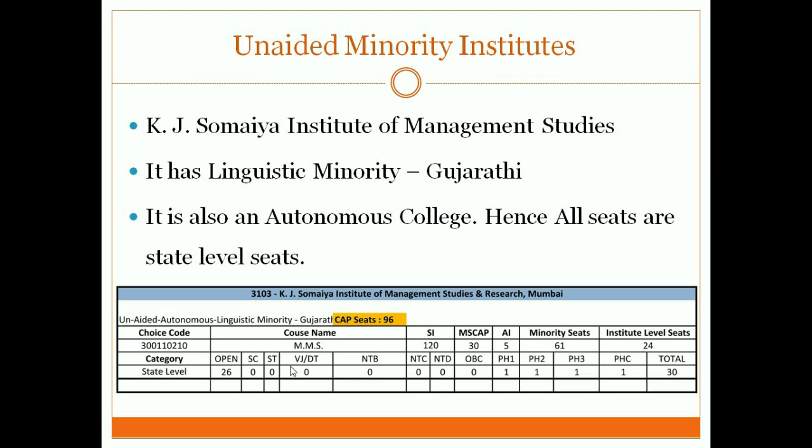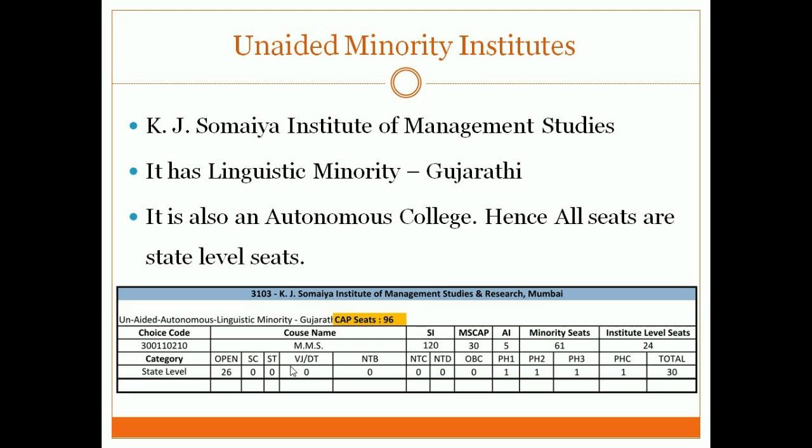Now what happens in an autonomous college, as I said earlier, is that there are seats reserved for home university and outside home university students. When the college becomes autonomous, there is no bifurcation as home university or outside home university. Both seats are considered state level seats.